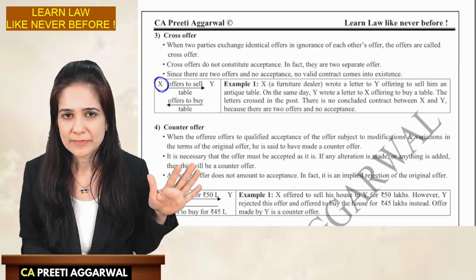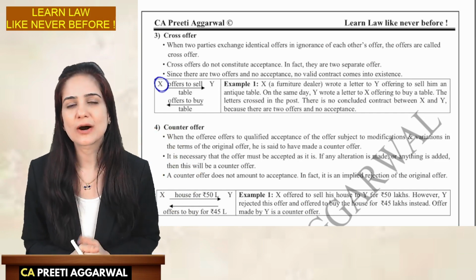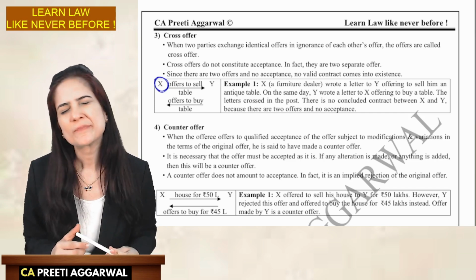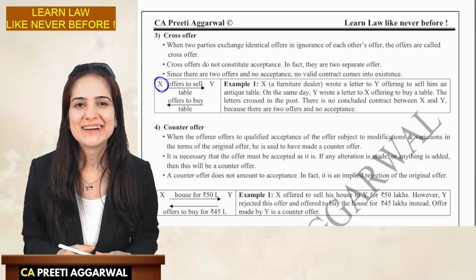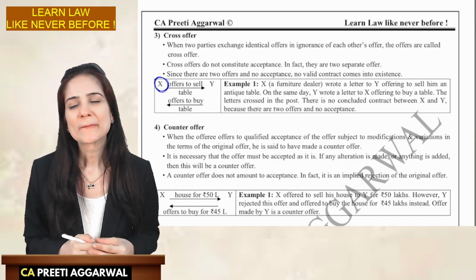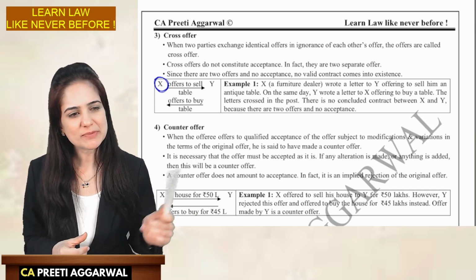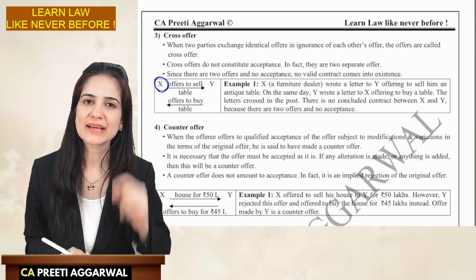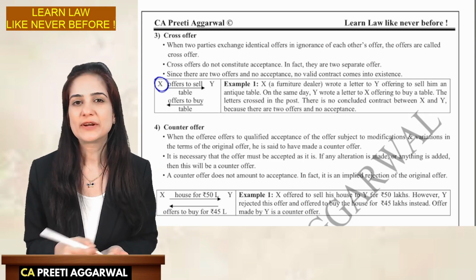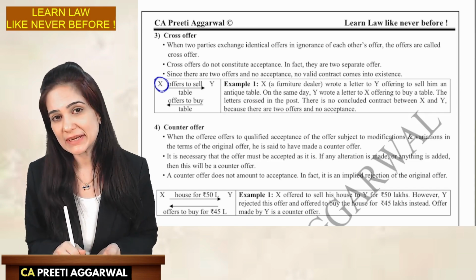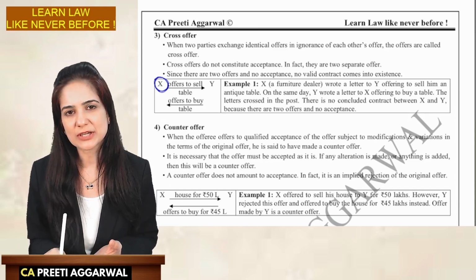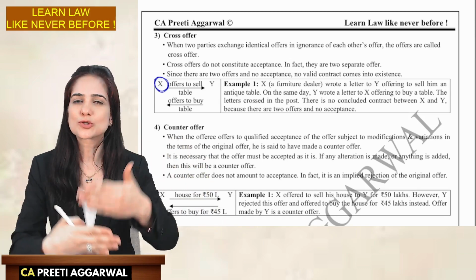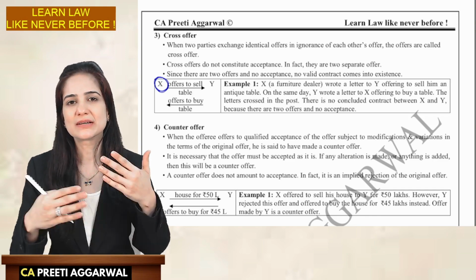He posts the letter. At the same time, Y is also getting his house renovated. He said, everything in my house is antique. Okay, I'm talking about things, not people. I'm just missing one table. From whom should I buy? That antique dealer X. So he writes a letter offering to buy a table. Do you have a table which is antique and totally worth the price, etc.? Please send me the details. And he posts the letter. Both these letters cross each other. They are known as cross offers.